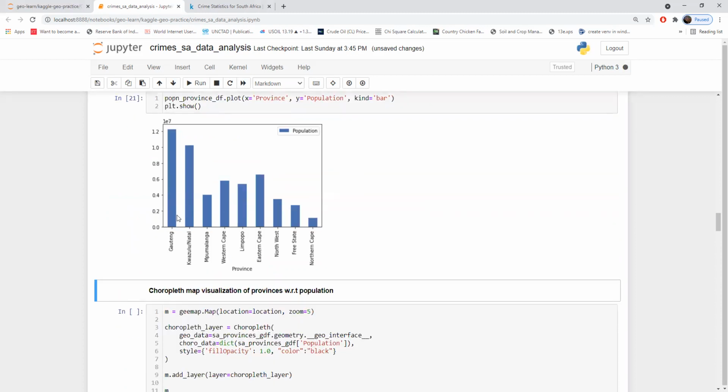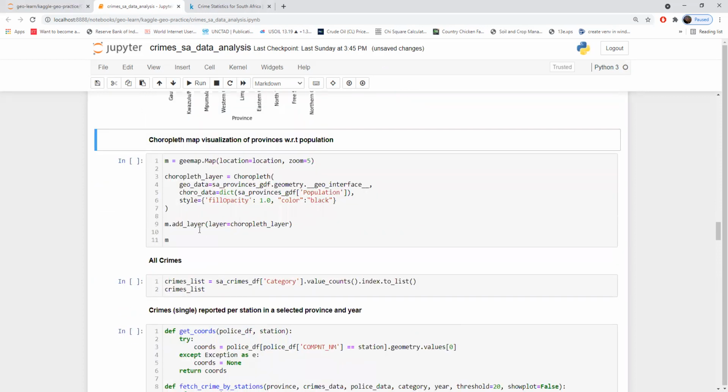We can take this same thing and visualize it in the form of a choropleth map. So GMap has everything set. Just load the map and, using a choropleth function from ipyleaflet, you can add this layer to the GMap object M. It's very simple.